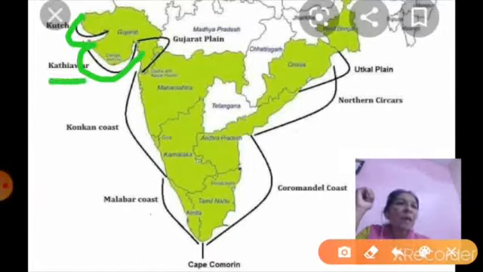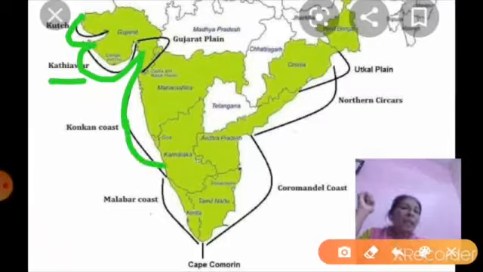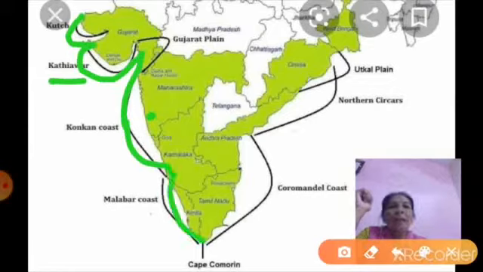These plains are called Kathiawar plains. From the Gulf of Khambat to Karnataka, these plains are called Konkan coast, and Goa is the main port here in Maharashtra, and from Karnataka to the last point of Kanyakumari, that part is called Malabar coast.